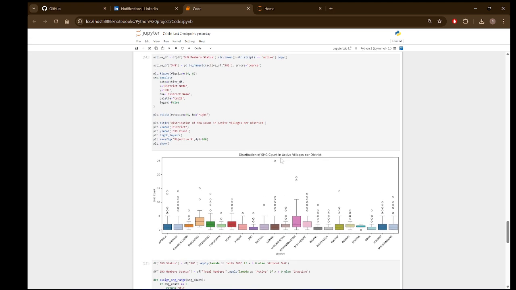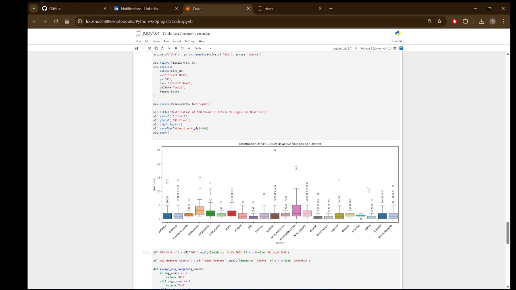And this is the distribution of self-help groups according to the active villages per district. Here is the box that you can see. It is representing the interquartile range, that is, the third quartile minus the first quartile. The third quartile represents the top 75% of data, and the first quartile represents 25% of data.